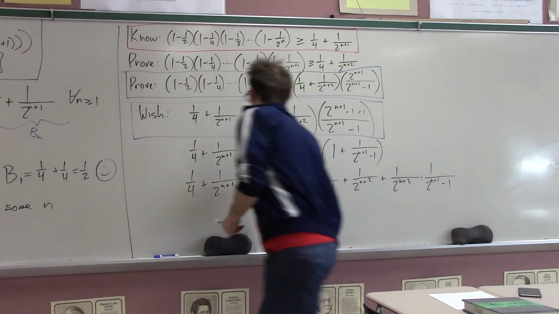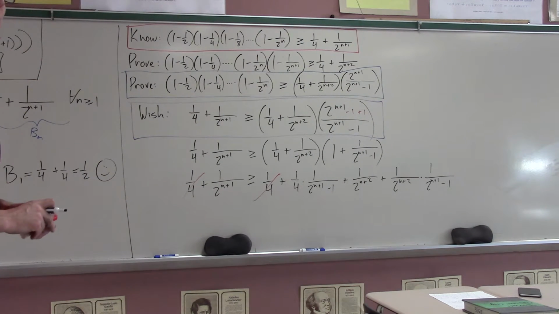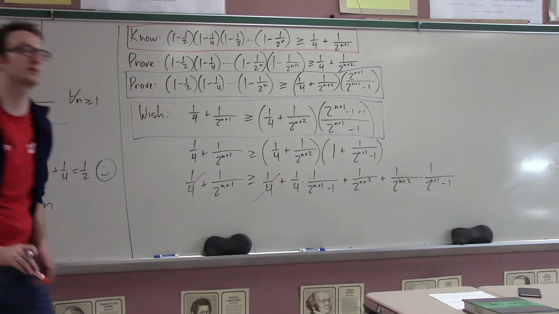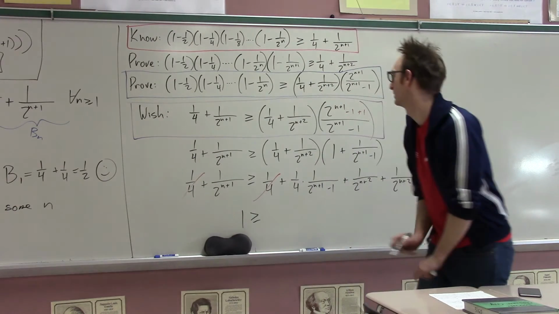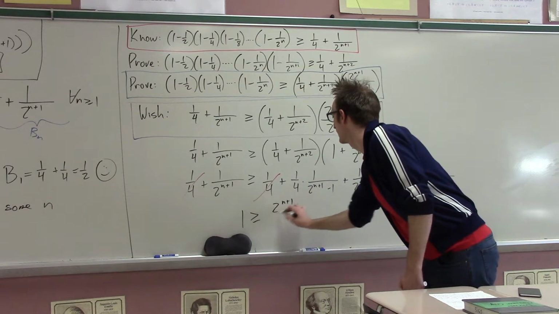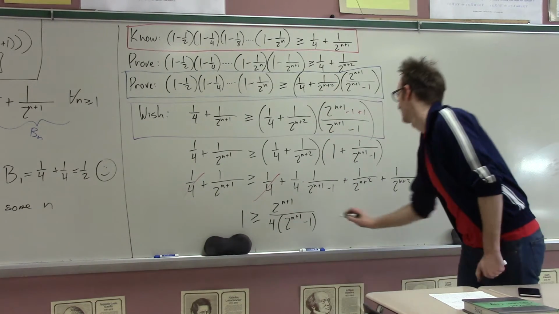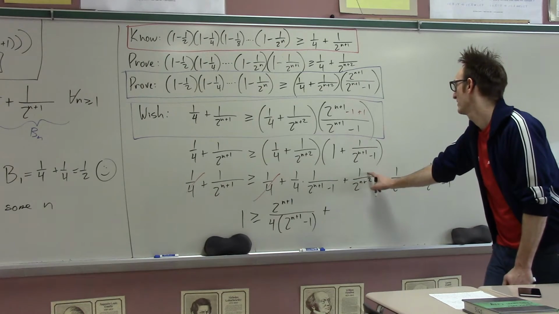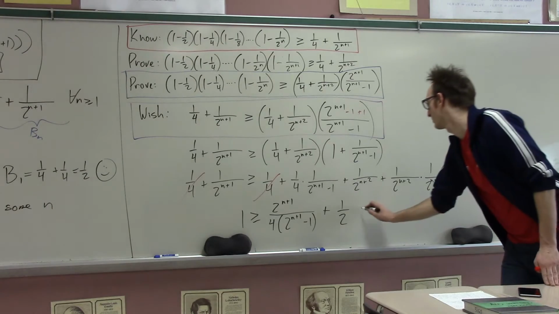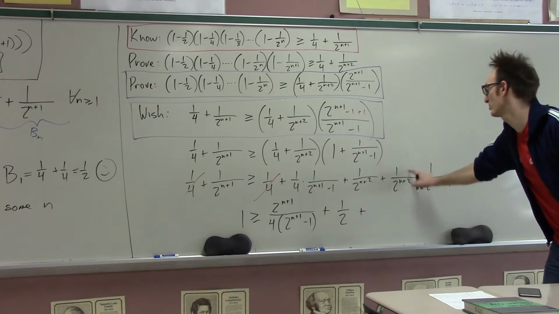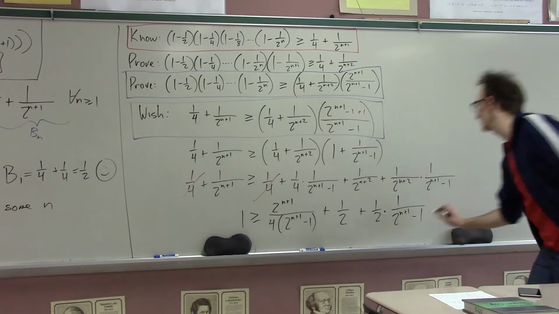Okay, these die. And now I want to get rid of at least some fractions, so I'm going to multiply through by 2 to the n plus 1. So I get 1 is greater than or equal to 2 to the n plus 1 over 4 times 2 to the n plus 1 minus 1, plus that just becomes 1/2, right? Plus that also becomes 1/2 times 1 over 2 to the n plus 1 minus 1.